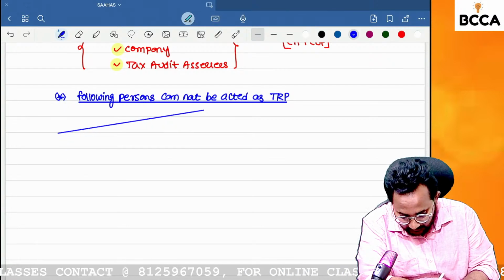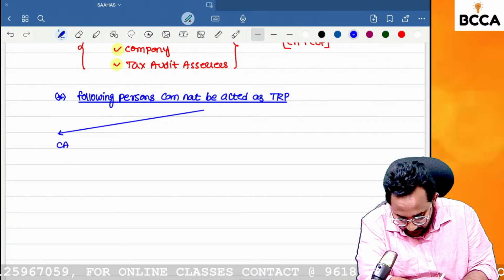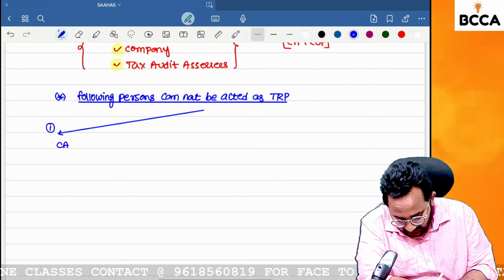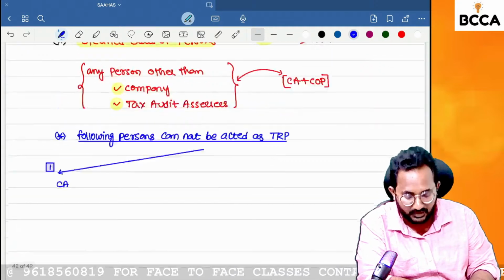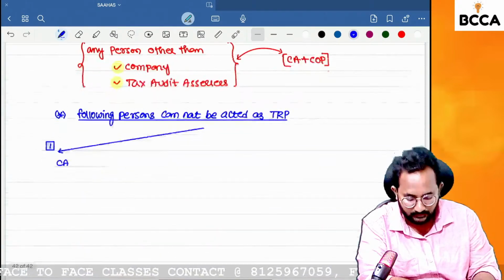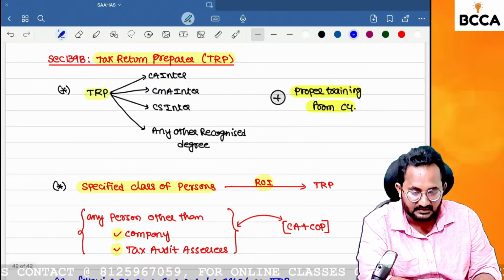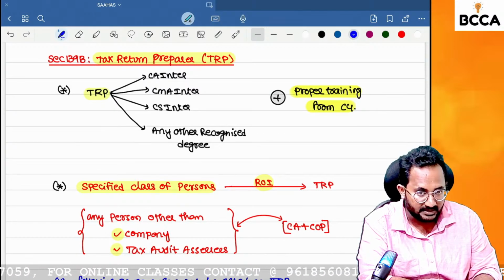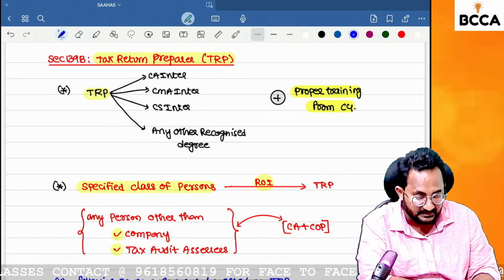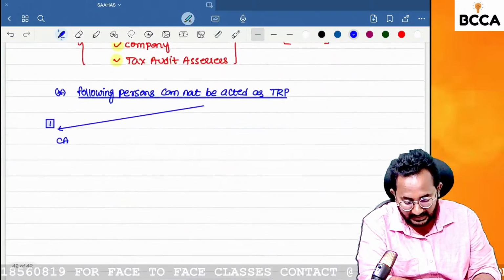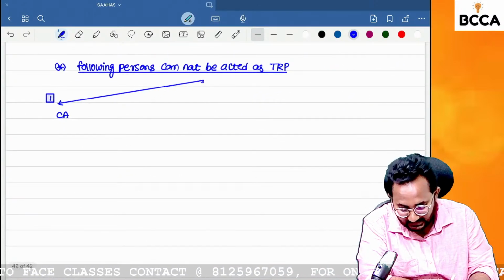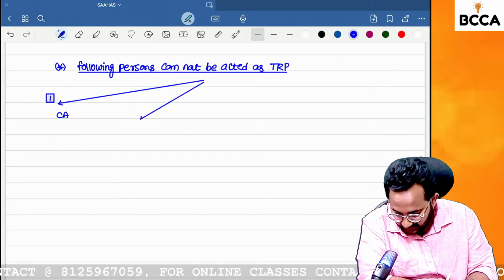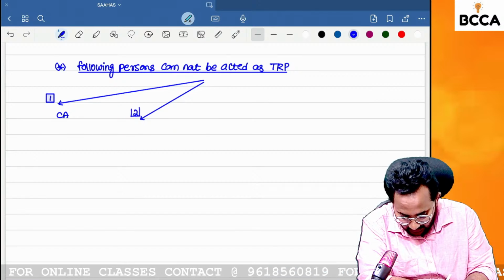Who are they? First one, CA. You have already got the CA qualification, so no need to act as a TRP. If you are instructed with the CA final, that means you have already completed your CA Inter, and after completion of training, you could act. But after getting that qualification, you can't act as a TRP. Second thing, lawyer.